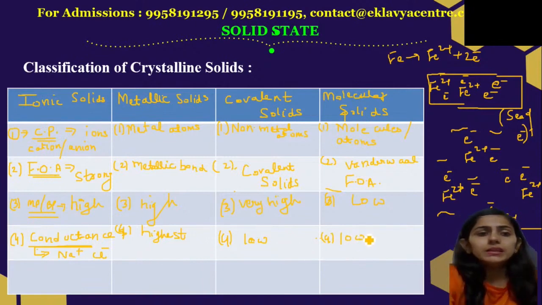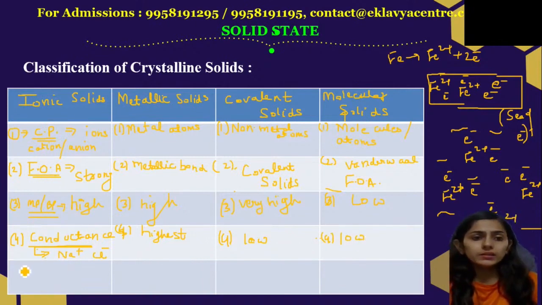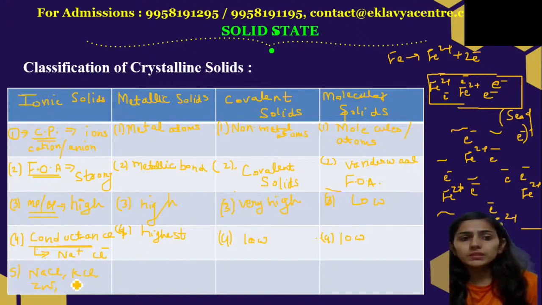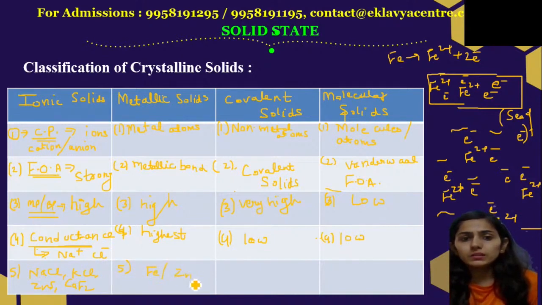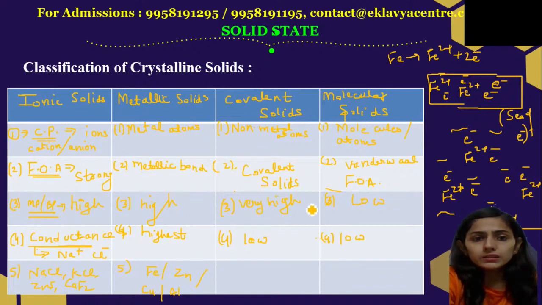Let us discuss the examples, right? Ionic solids, very famous: NaCl, KCl, ZnS, CaF2. These are all examples of ionic solids, right? Next example, we have metallic solids. We have iron, zinc, copper, aluminium. These are the examples of metallic solids, right?